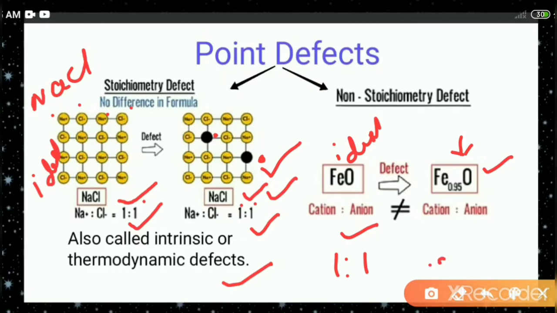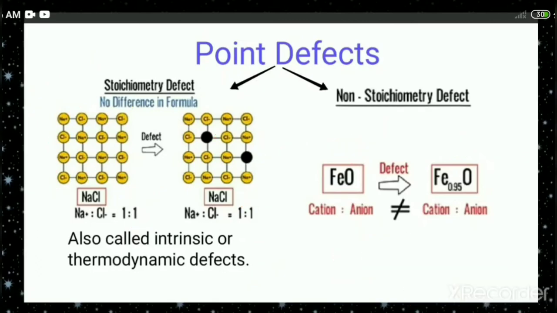It is 0.95:1. That means the ratio between the two is not the same. So this type of defect disturbs the stoichiometry of the solid. Therefore, such a defect is called a non-stoichiometric defect. So let us discuss stoichiometric defect in detail.